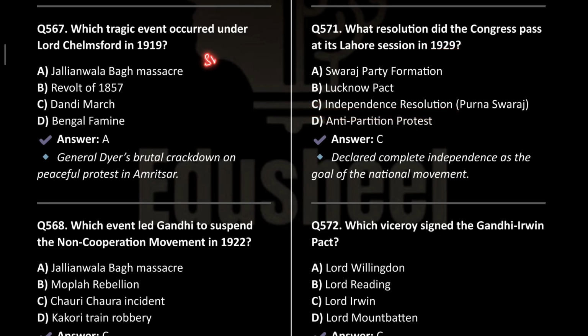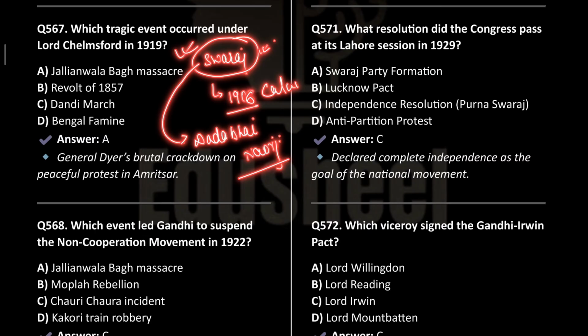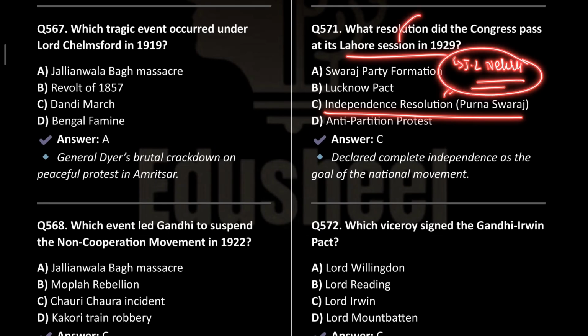Although Swaraj for the first time was mentioned in the 1906 Calcutta session, and this session was presided over by Dada Bhai Naroji. Now these are very basic facts that you need to know. ये आपको पता होने चाहिए. ठीक है. Who was the president of the Lahore session? It was Jawaharlal Nehru. And where was the tricolor unfurled on 31st December? It was on the river Ravi.